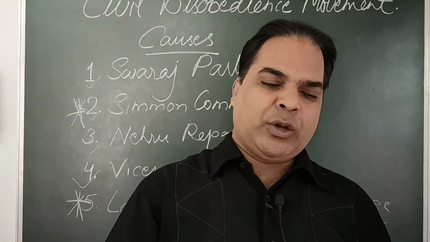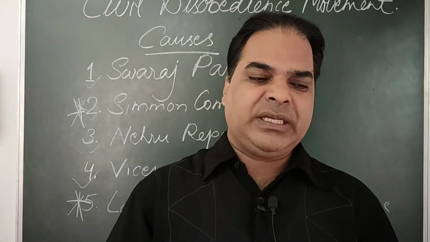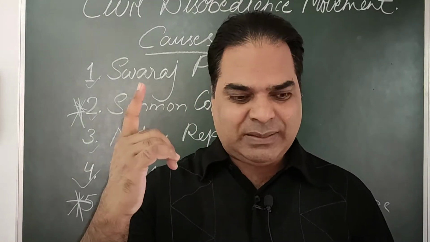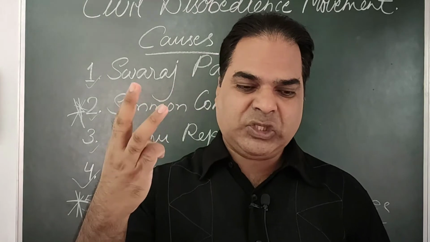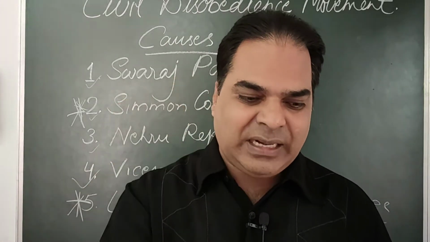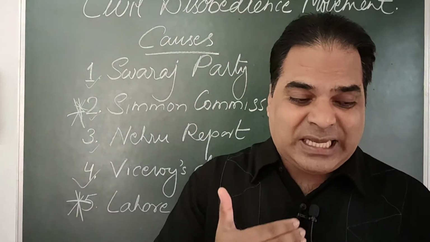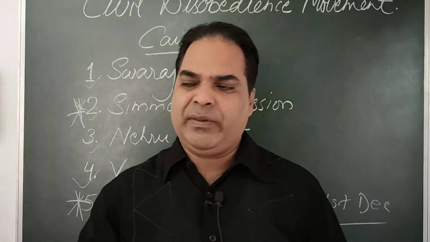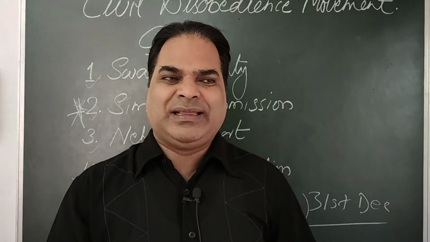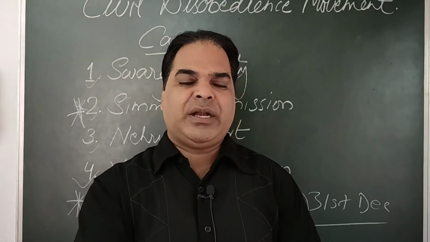During the conference, Gandhiji found that the representatives of different communities like Muslims, Sikhs, the Christians, and even the Princes were more interested in safeguarding their own interests rather than demanding full independence. They were not at all concerned about demanding full independence.